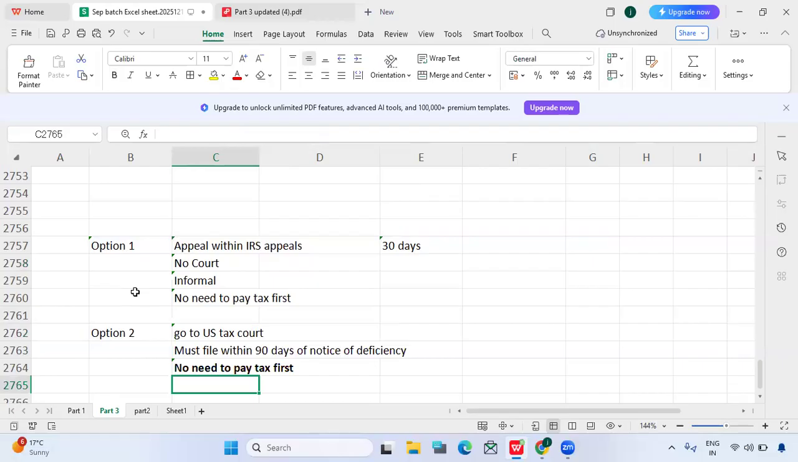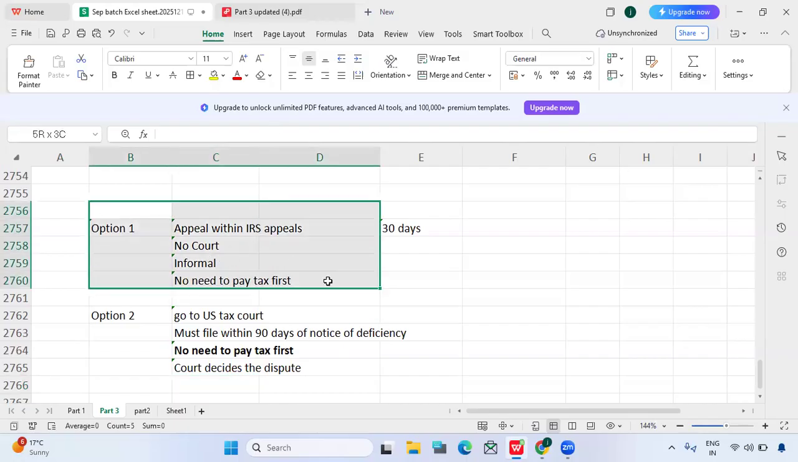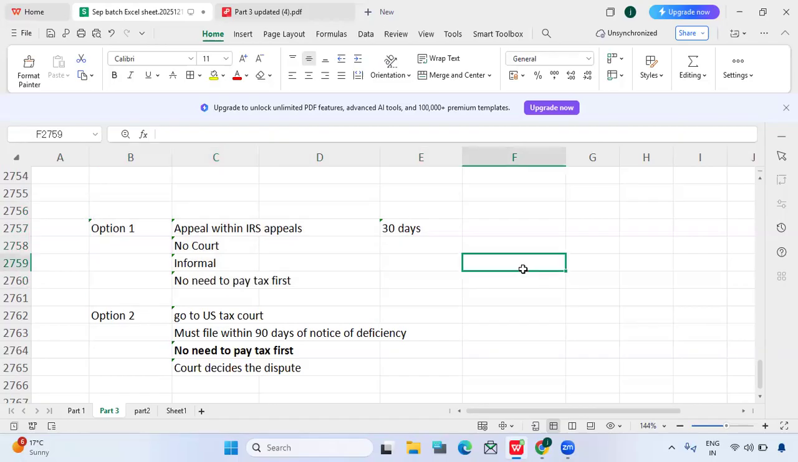And also the court decides this dispute. So in this case, the court decides the dispute. But in the previous case, the appeals department will decide the dispute. And do we have any other option? Let's say we are done with option one, and the taxpayer loses the case here, and here in the US tax court also the taxpayer loses the case.